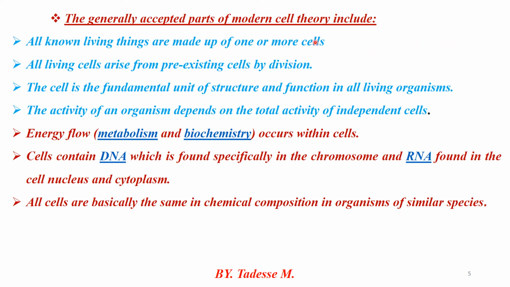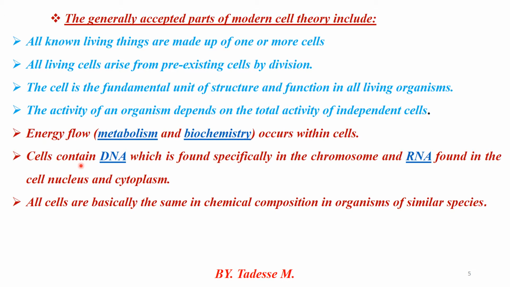The third one: the activity of an organism depends on the total activity of independent cells. That one is also true. The fifth one: energy flow, including metabolism and biochemistry, occurs within the cell. Metabolism is mainly responsible for the degradation and the building up of the cell, which includes catabolism and anabolism.